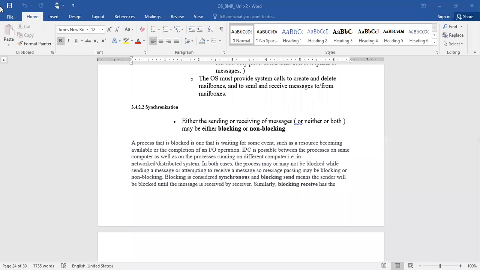A process that is in blocked state is waiting for some event, such as a resource becoming available or the completion of an IO operation.